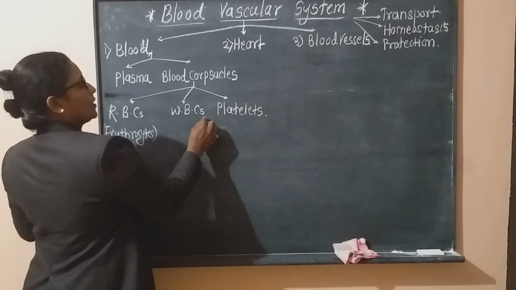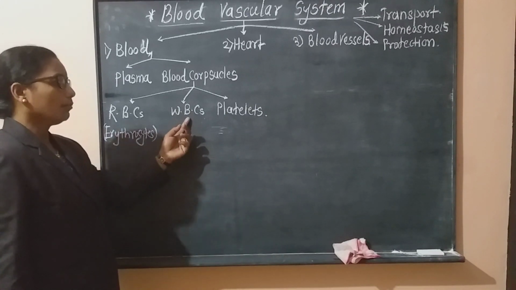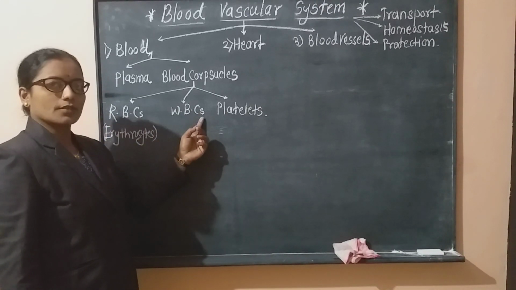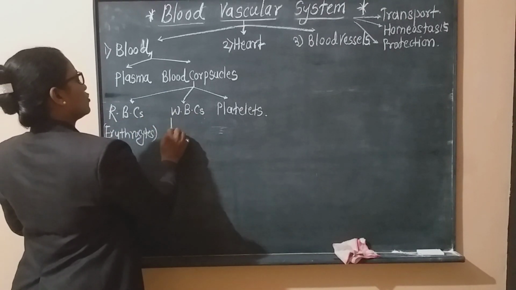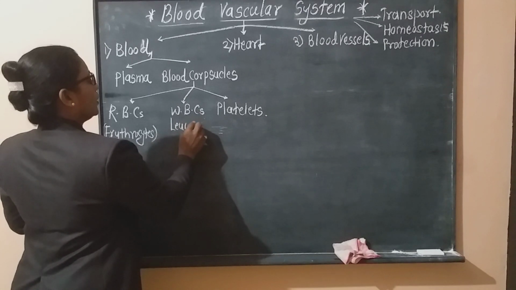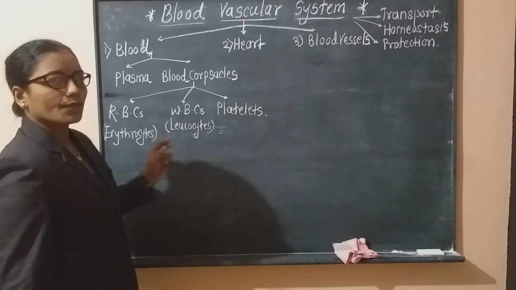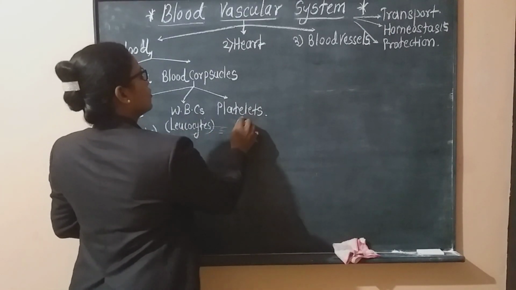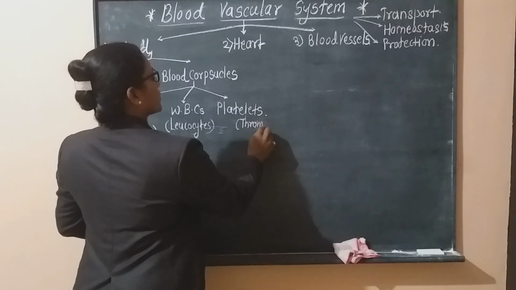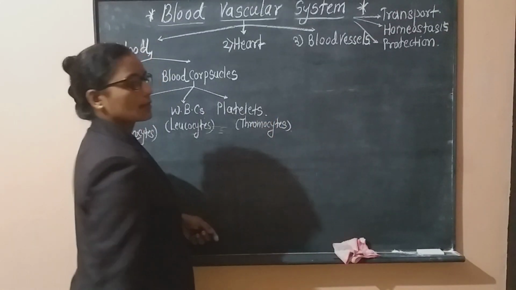Then WBCs: W for white, B for blood, and C for corpuscles, that is white blood corpuscles. These are also called leukocytes. And the third one, platelets, is also called thrombocytes.